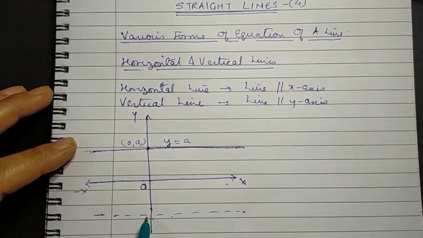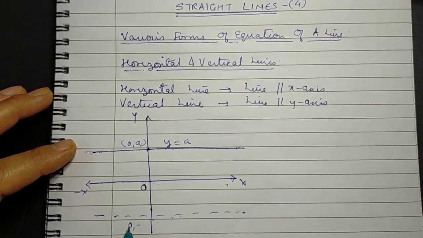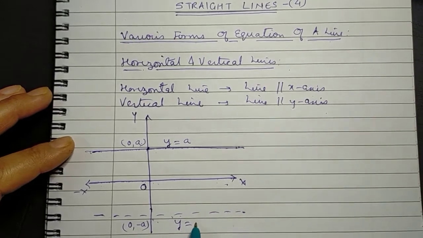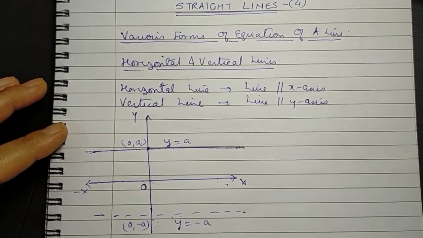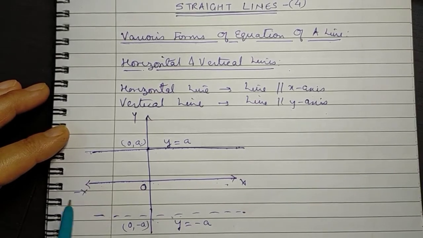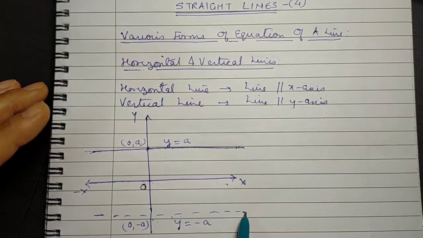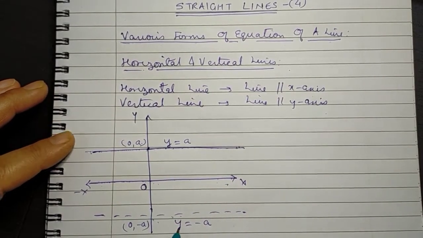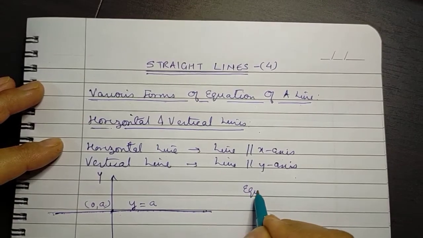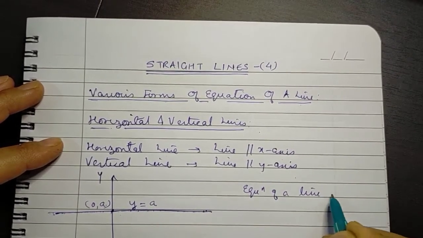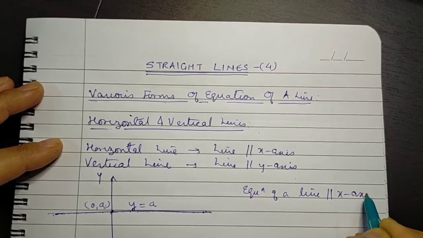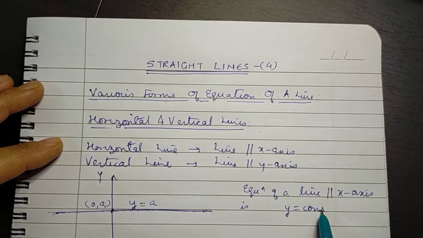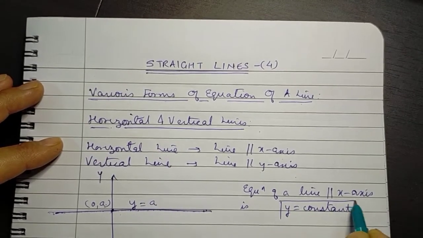Same way, if this line passes through the point 0, minus A, throughout this line the y coordinate will remain y equal to minus A. The x coordinate may vary as we move from left to right along these lines, but the y is always a constant, and so we say that equation of a line which is parallel to x-axis is always defined as y equal to constant, where this constant is